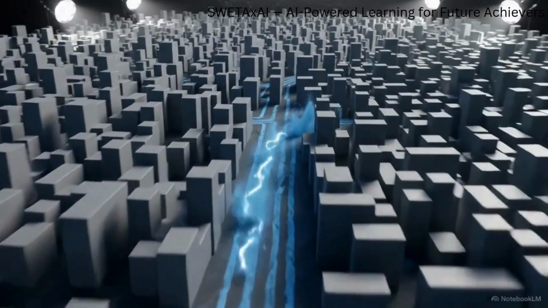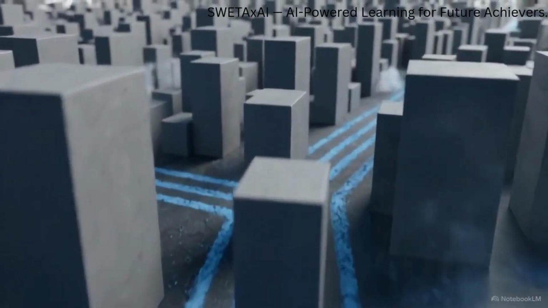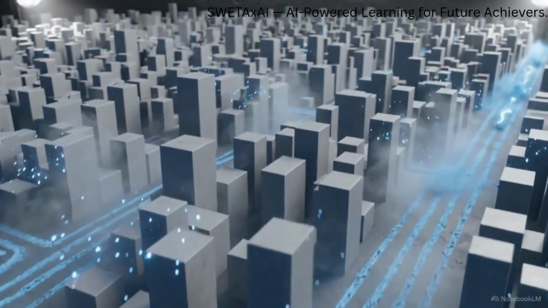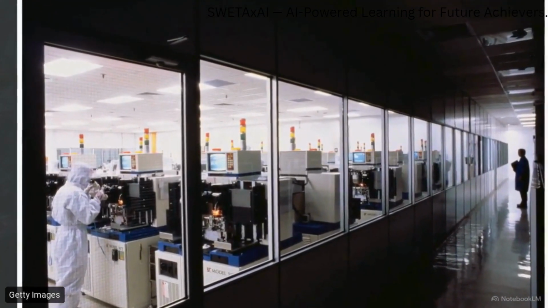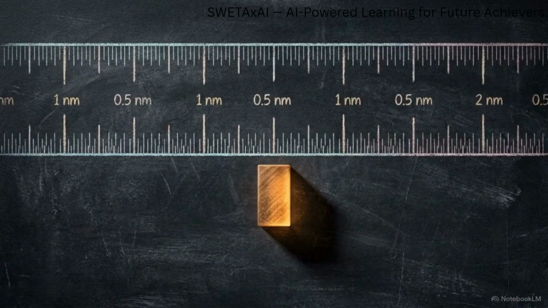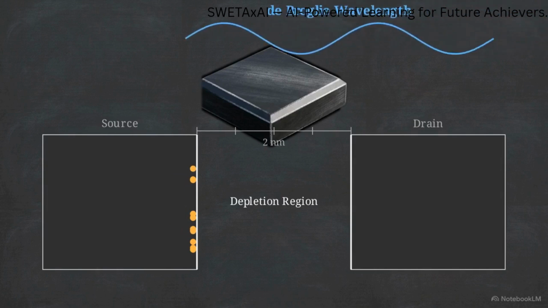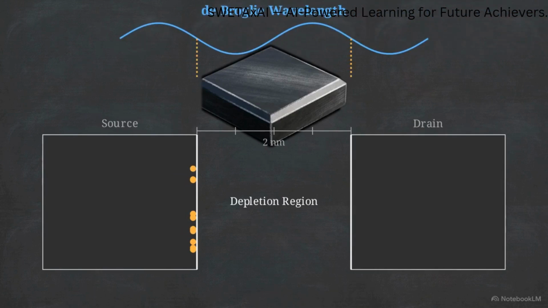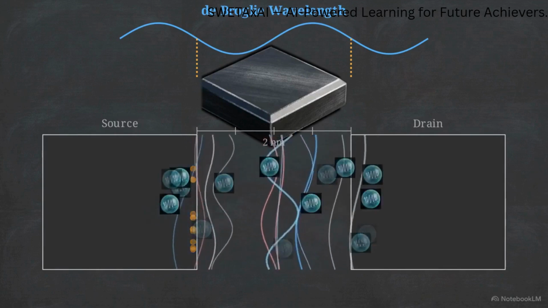Modern processors execute complex logic by selectively inducing billions of these conductive channels using electric fields, flashing on and off across the chip. To increase computing power, engineers have spent decades shrinking these MOSFET components to fit more onto every chip. Transistors in modern processors have dimensions that measure just a few nanometers across. At this scale, the components are approaching the same dimensions as the de Broglie wavelength of the electrons themselves. Because the electron's wave nature becomes comparable to the size of the transistor, the classical particle-based physics of the p-n junction model no longer accurately predicts their behavior.